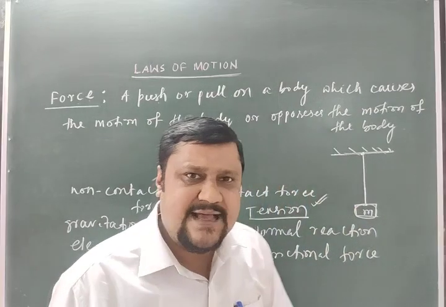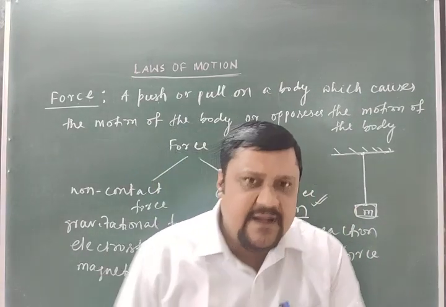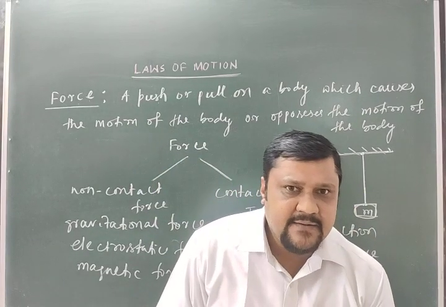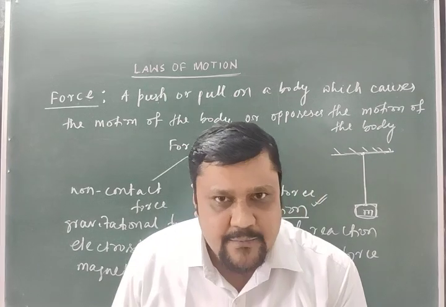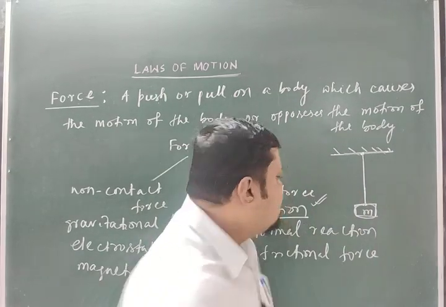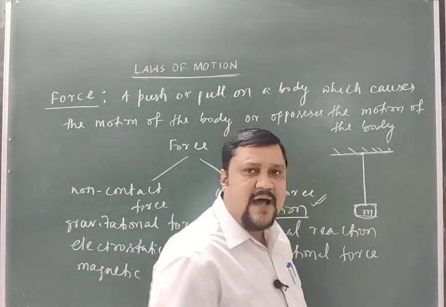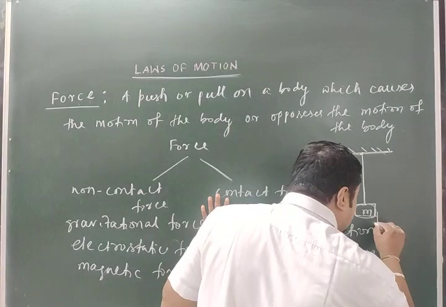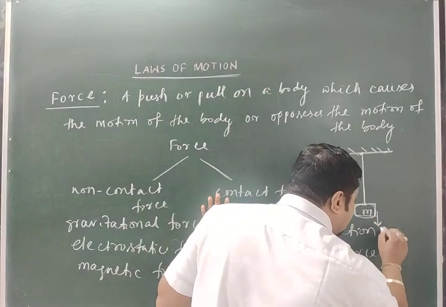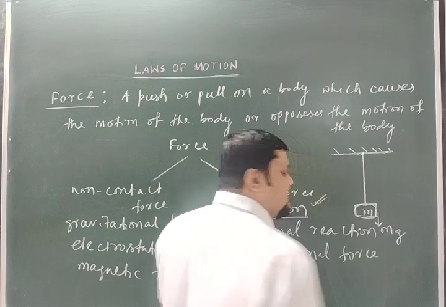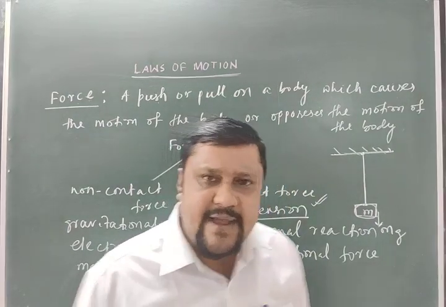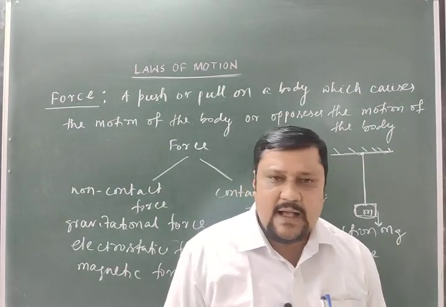As you know, the earth attracts everybody towards its center. That is also a non-contact force. So by that force, this mass is attracted towards earth, with Mg, that is the weight of the body.